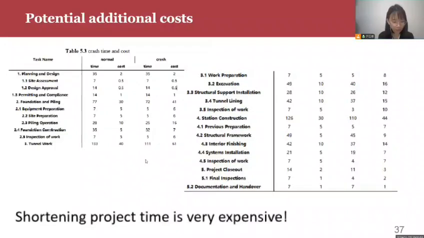The last part is about the potential additional costs. It shows if we need to finish before the schedule, how much money we will pay, and we find it's expensive. My teammates will show you the optimization.